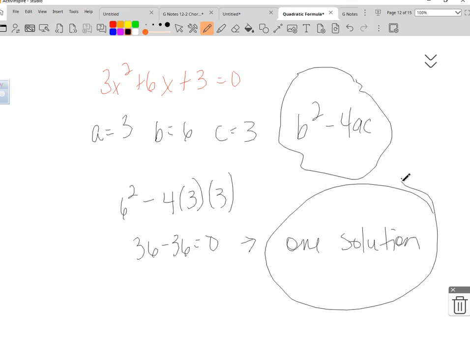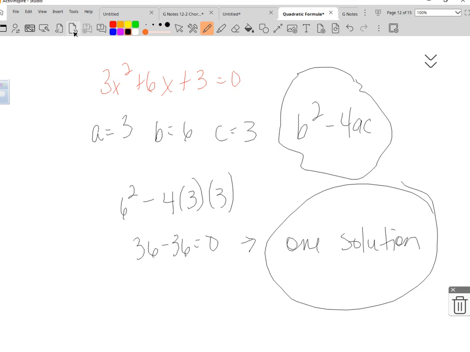Alright, actually, you know what we're going to do? We're going to go back and do the problem that we found out had no solution, and I want you to see what it looks like if you have to solve it. If they don't ask you to find a discriminant, chances are you're not going to use a discriminant. You're just going to plug into the quadratic formula. All these 3 problems right here are going to be like this.